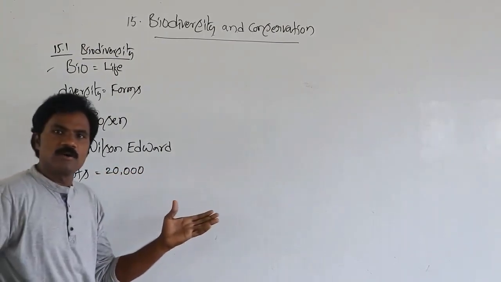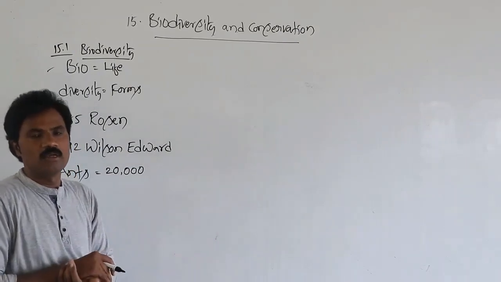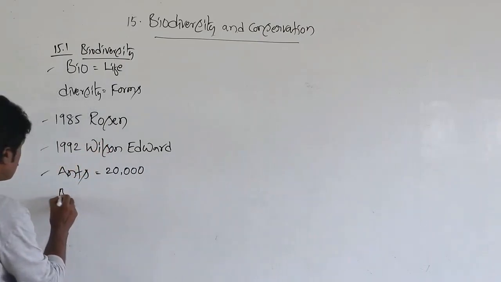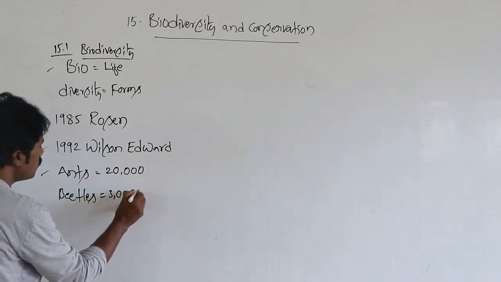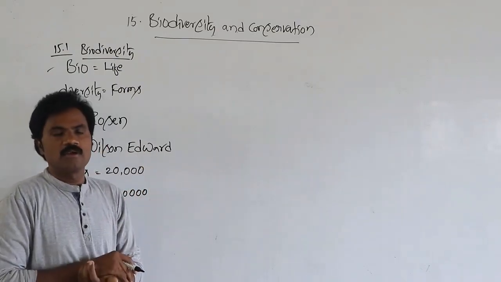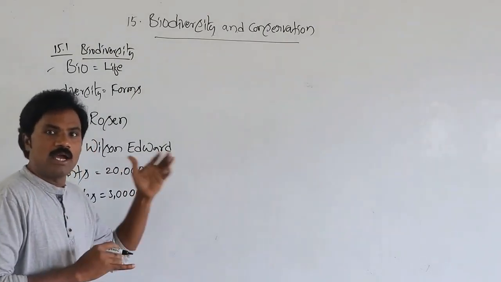Related to beetles, 3 lakh species are present, a maximum number when you compare to the ants.